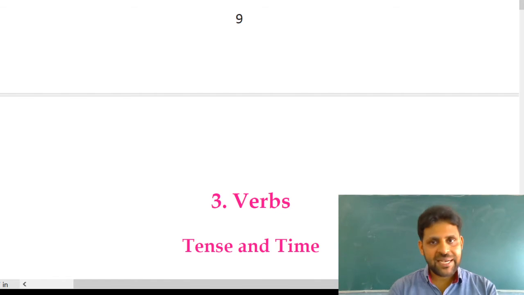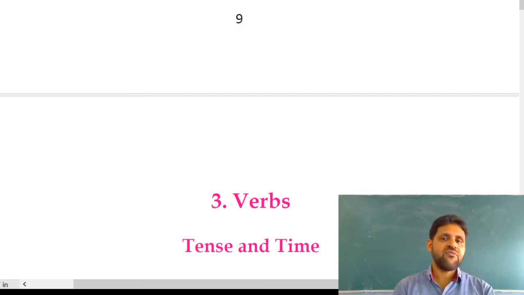Firstly, present tense. See, present tense has four forms. They are simple present, present continuous tense, present perfect tense, and present perfect continuous tense. These are the four forms, and each tense is categorized or divided into similar kinds, but the time of the action is different. Based on the time factor, they are used in a different way.